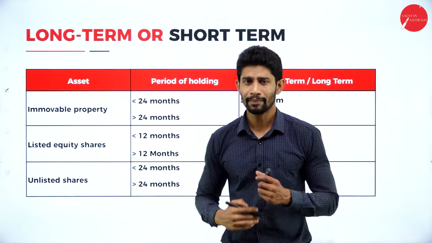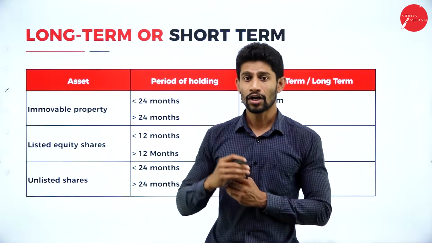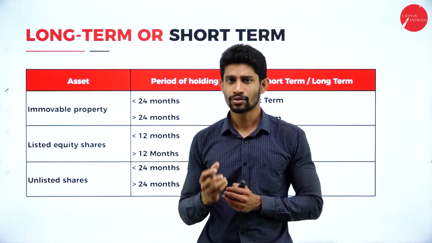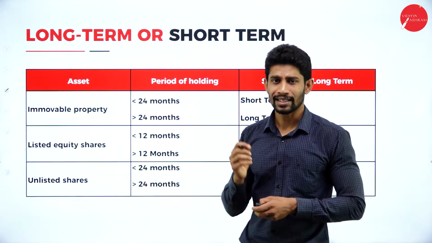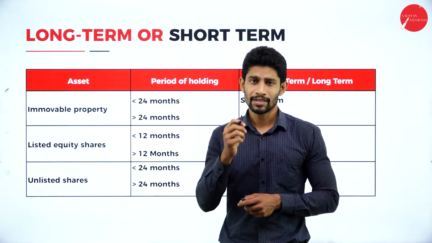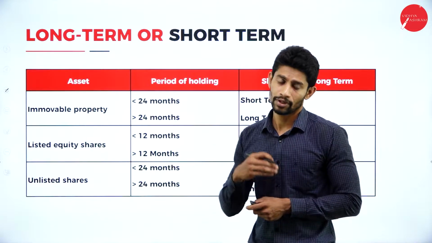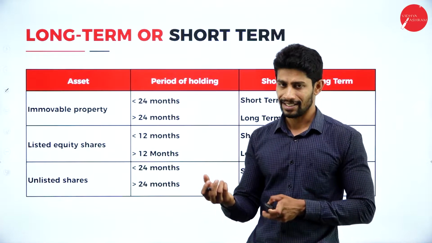To determine whether the asset comes under short-term capital gain or long-term capital gain, we have some rules and regulations. Based on those rules, we are going to decide whether that asset comes under short-term capital gain or long-term capital gain, or we can also say short-term capital asset or long-term capital asset.